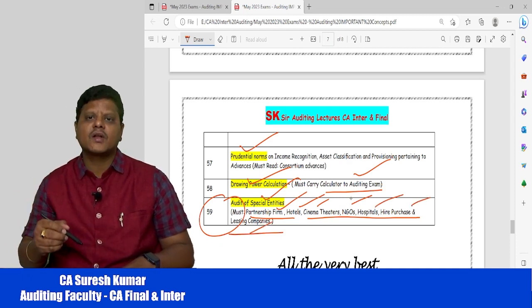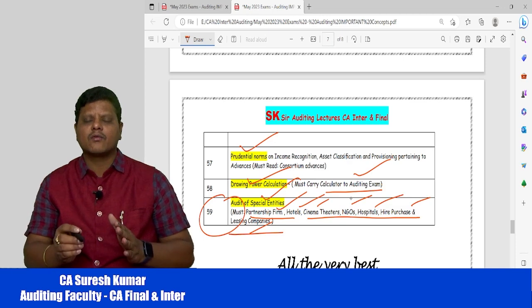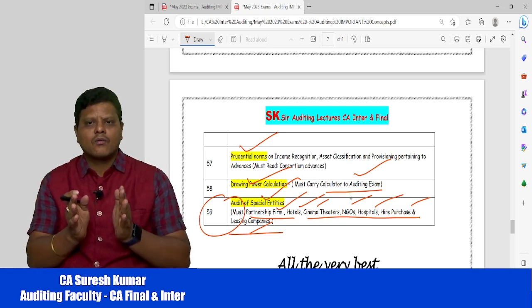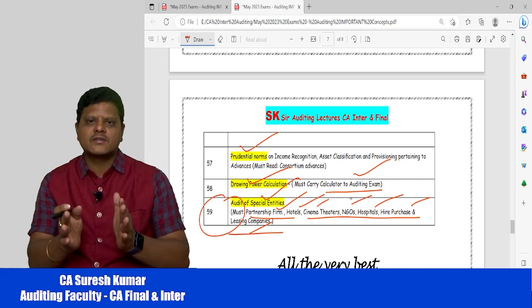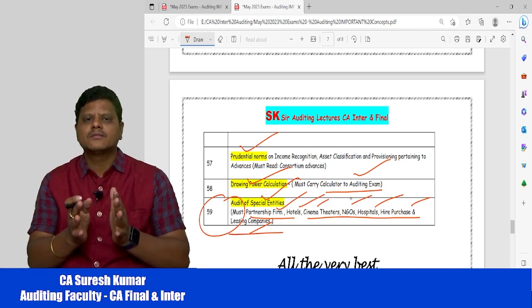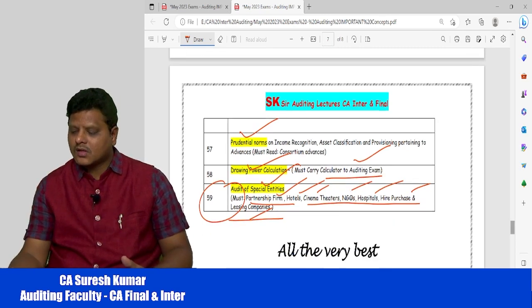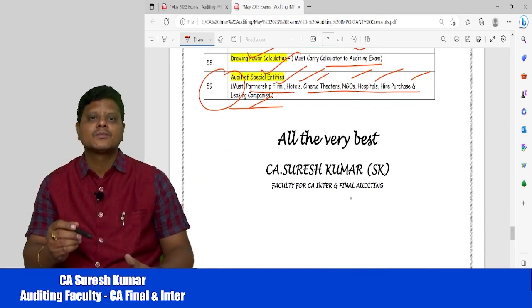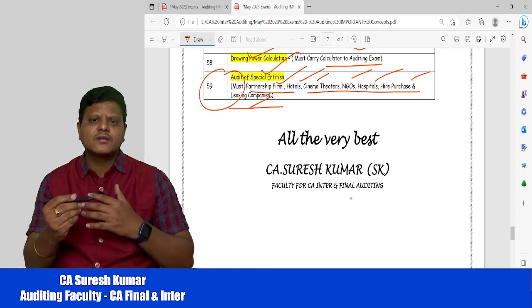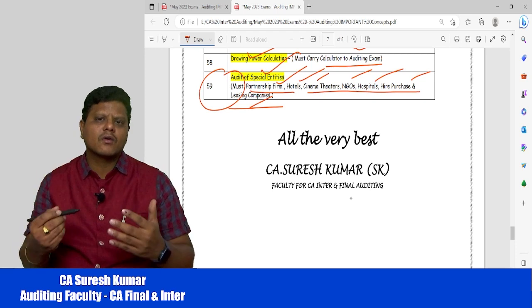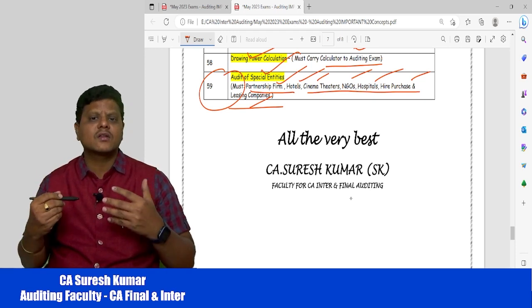So these are the 59 topics that you should mandatorily cover before going for the examination. Hardly it will take 1 month. If you dedicatedly sit and prepare, it will take 1 month, and you can easily complete your syllabus as well. Now I wish you all the best, my dear friends, for your examination, and definitely if you cover all these areas, you can get a lot of confidence and you can go to the exam center with confidence.